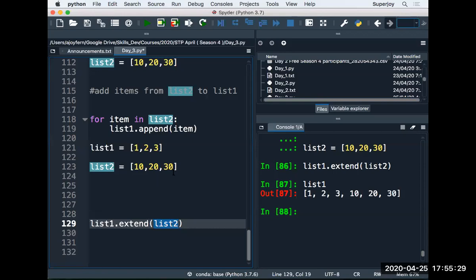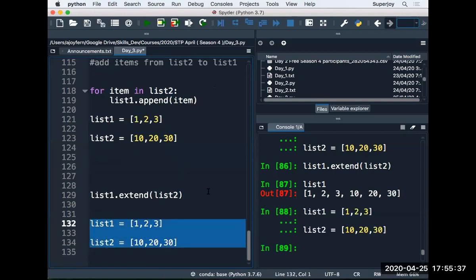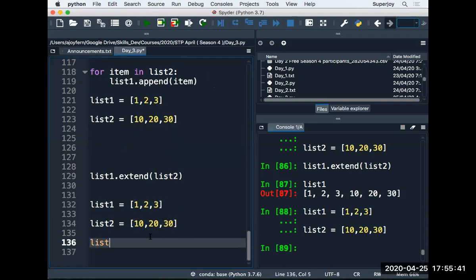There is one more possible way. We take these two lists here, and we can concatenate them: list 1 plus list 2. See the output, guys.